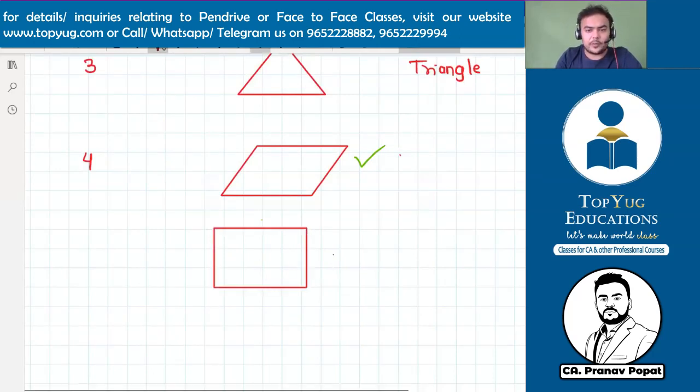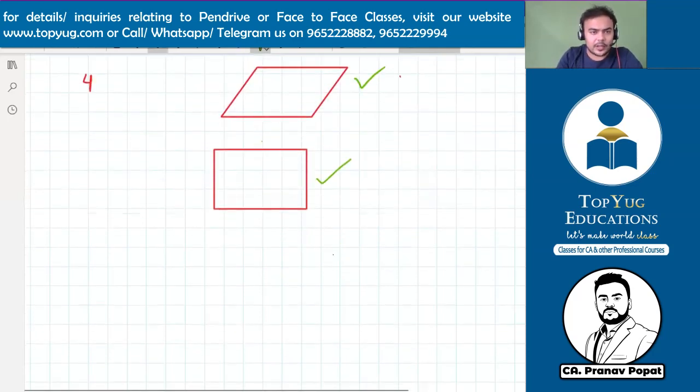Is this a four-sided polygon? The second one. Is this also a four-sided polygon? I'm not asking for the name, so don't give me the name. Just give me yes or no. Yes, this is also. Okay.